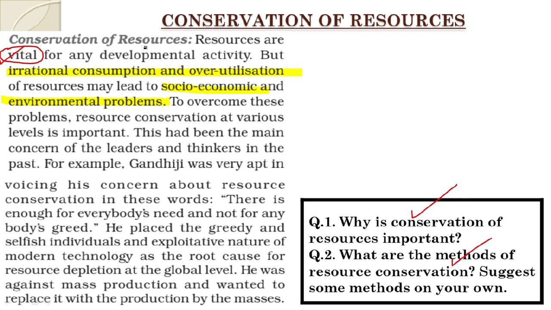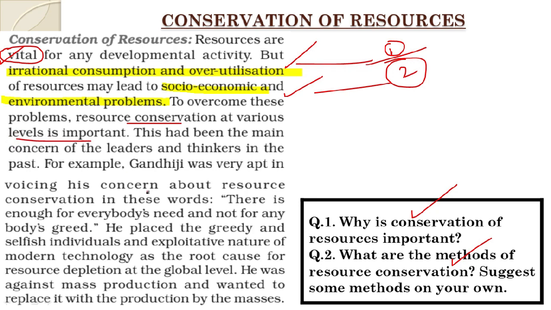But what do we actually see? Irrational consumption, number one, and number two, overutilization of resources may lead to socio-economic and environmental problems, which have also become major problems of resources in today's world. So in order to overcome these problems, conservation at various levels is important, and in our previous lecture we saw the philosophy of Gandhiji regarding this, that there is enough for everybody's need but not for anybody's greed. He was against mass production and wanted to replace it with production by the masses.